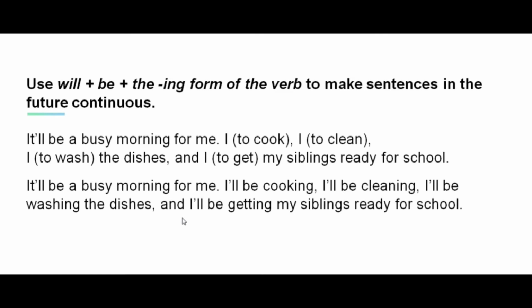It'll be a busy morning for me. I'll be cooking, I'll be cleaning, I'll be washing the dishes, and I'll be getting my siblings ready for school.